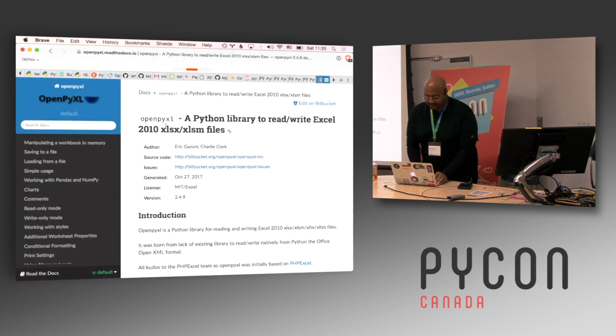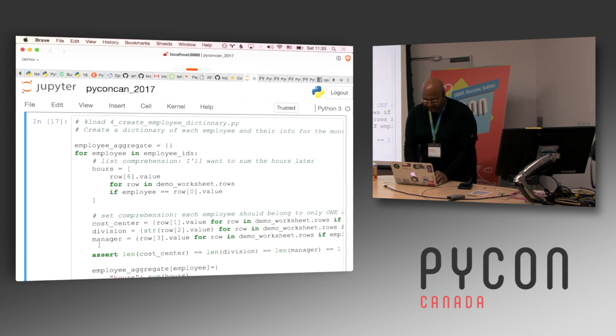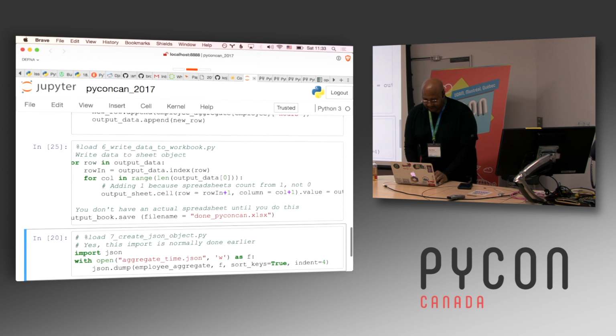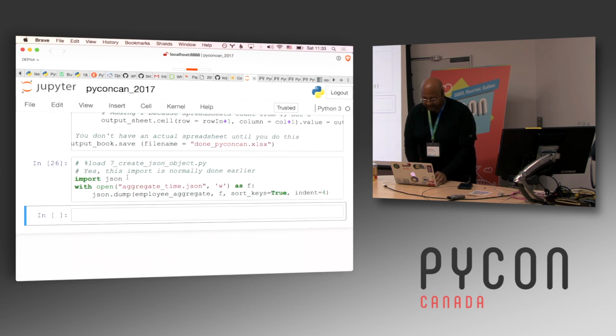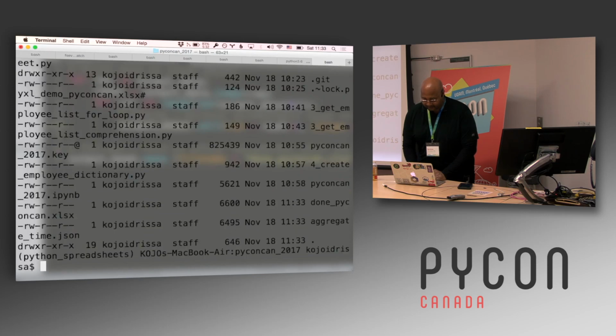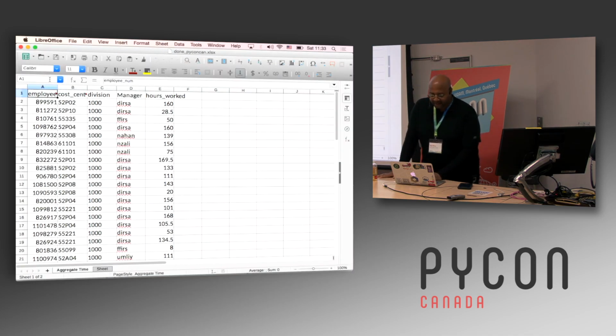So let me go here, and so just run this, run that, run that, run that. I think that is the step that takes the longest, usually. And I should have just run these all in total. And so now what we end up with is, oh, there we go. That's a little too big to read. This done PyCon.xlsx file. And so now we have this new file that has the aggregated data for all those